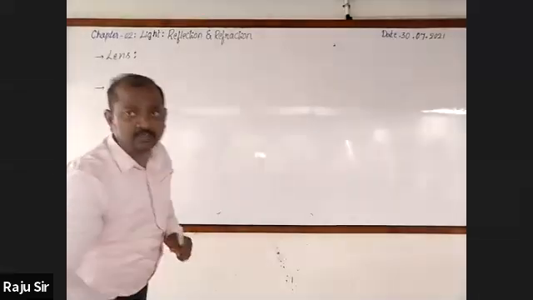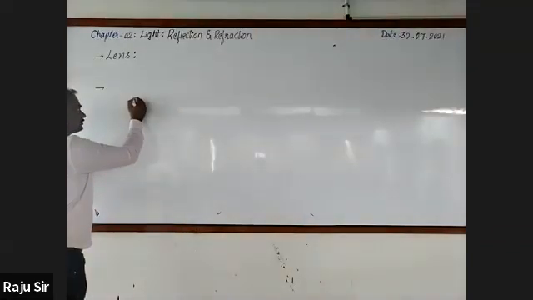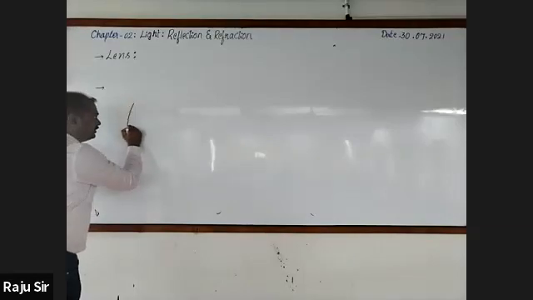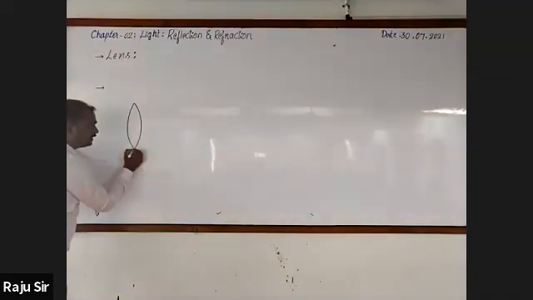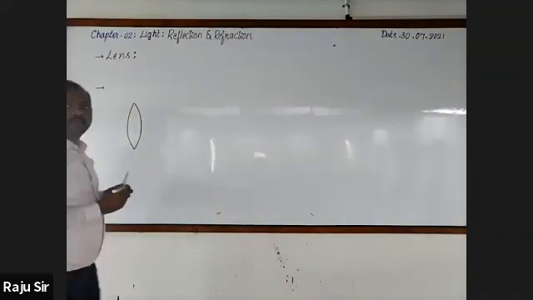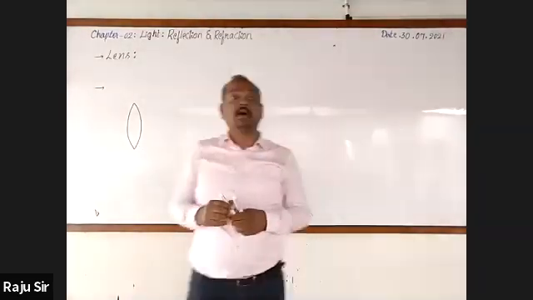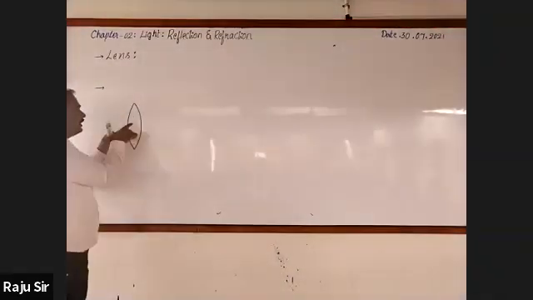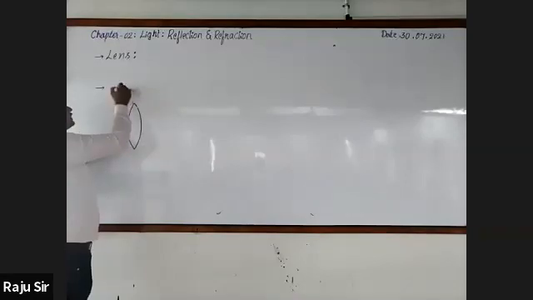And in this lens, there are two types: concave and convex. I'm going to show you the transparent material in which both the surfaces are bulged outward. Convex lens. You can also notice that in this lens, the middle part is thicker than the edges. So this is a convex lens.